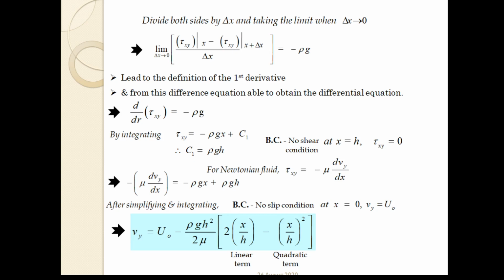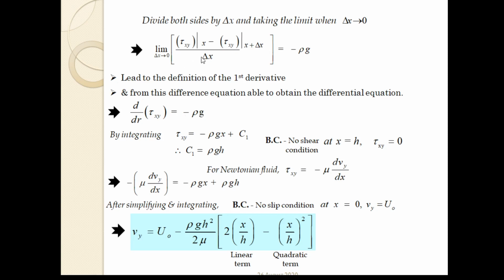Now, whatever equation we have got by taking the momentum balance at steady state, dividing both sides by del x and taking the limit as del x tends to 0, obviously the LW cancels from both sides, and what we get is d/dx of tau xy equals minus rho g.